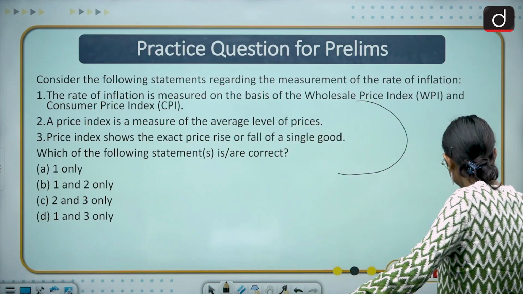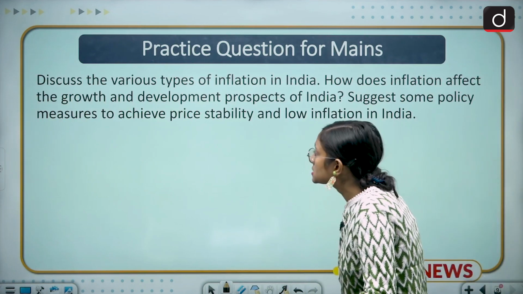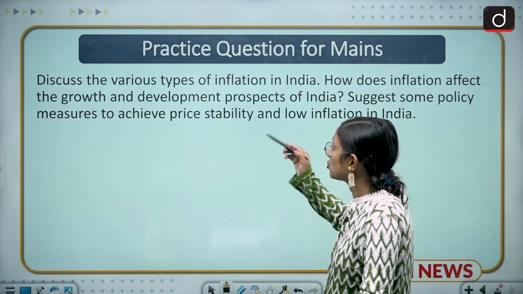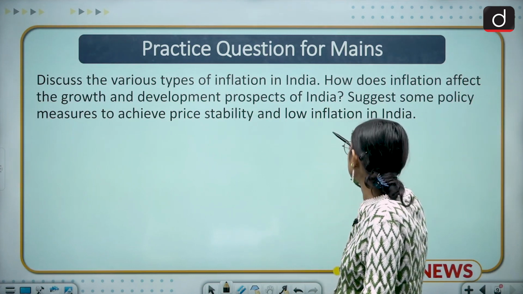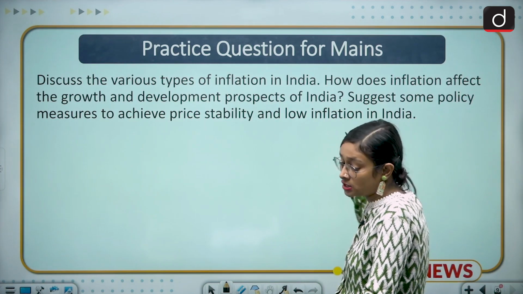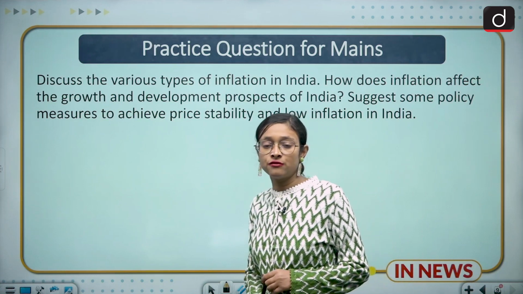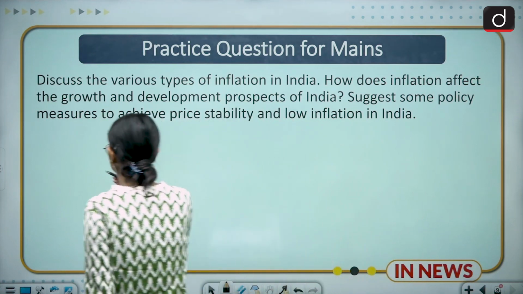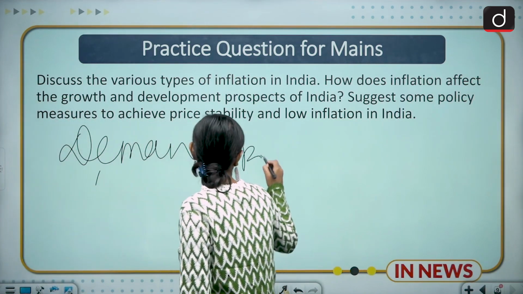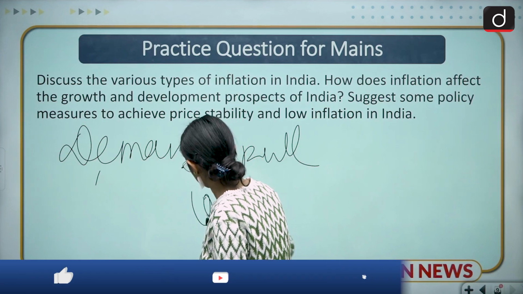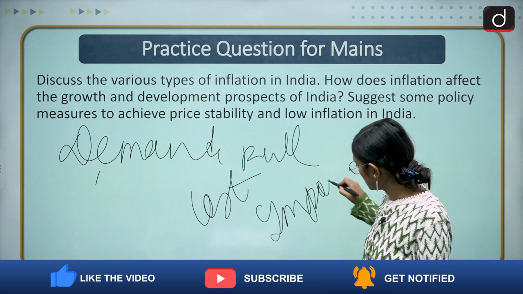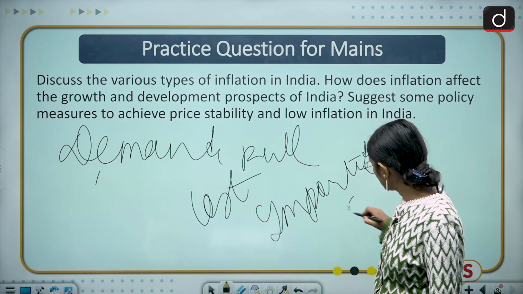Moving to the next slide. The next slide is a mains question. Discuss the various types of inflation in India. How does inflation affect the growth and development prospects of India? Suggest some policy measures to achieve price stability and low inflation in India. So we have different kinds of inflation. The first is demand pull, cost pull, and then imported, and then structural.